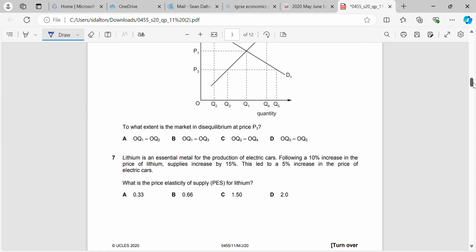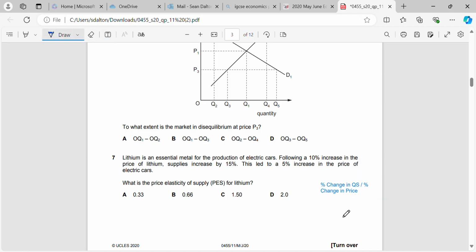Okay, question 7. PES. Lithium is an essential metal for the production of electric cars. Following a 10% increase in the price, supply has increased by 15%. Okay, what is the PES for lithium? So remember, to calculate PES, our formula is the percentage change in quantity supplied divided by the percentage change in price. Okay, so just take the figures they've given us.